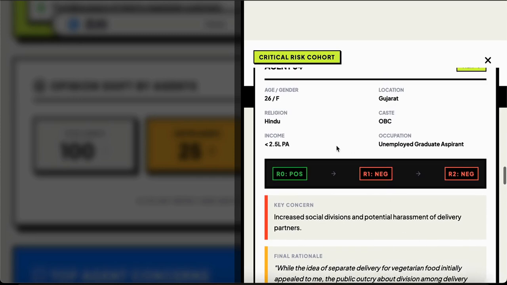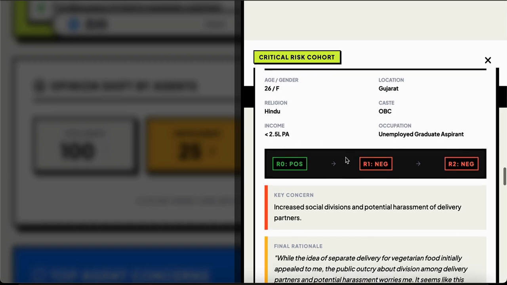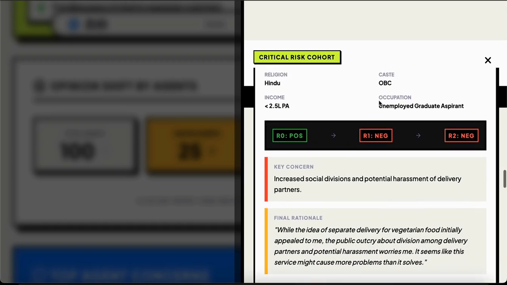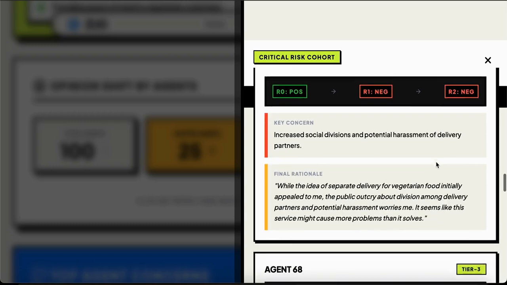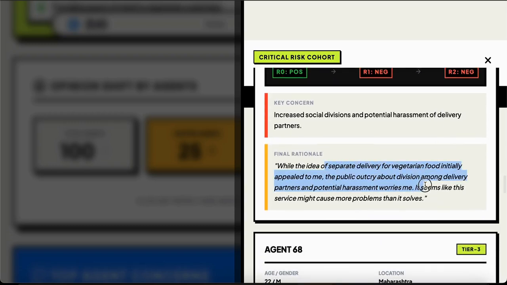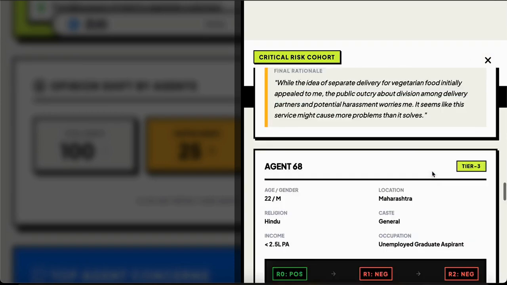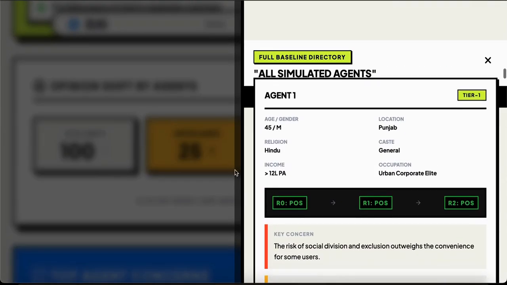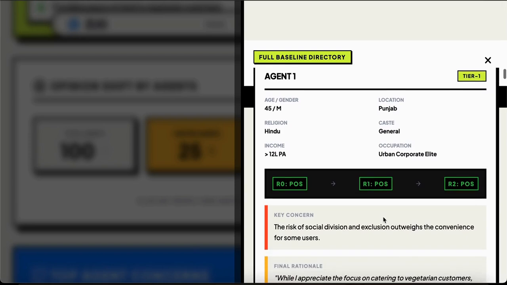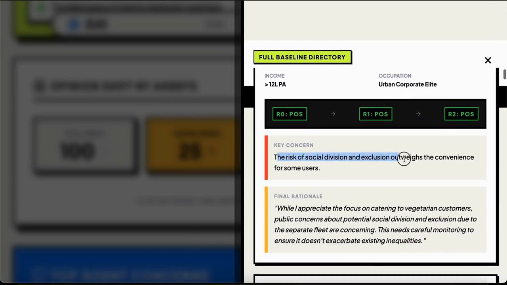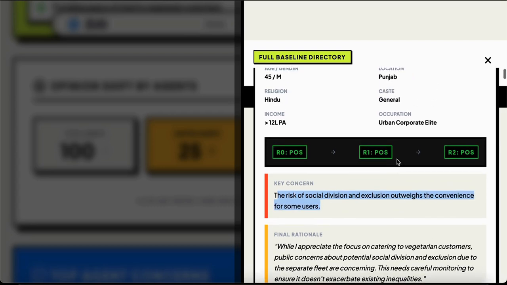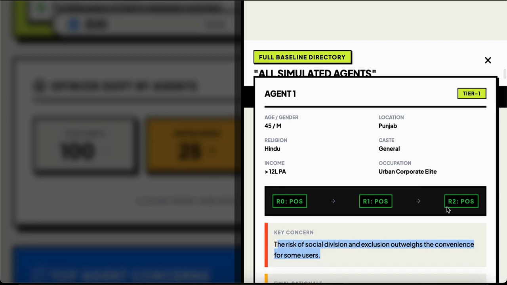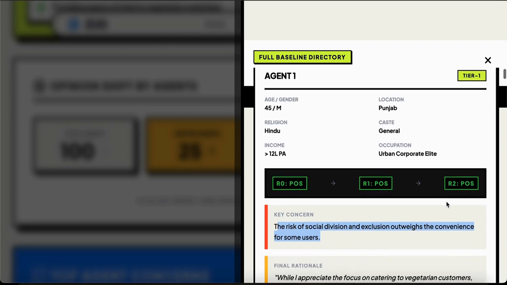The same goes for this agent as well. Agent 64, her income is less than 2.5 LPA. She's an unemployed graduate aspirant. She liked the idea, but had the same concern about social division and the potential harassment of delivery partners. And this is the total report given. Here is how the positive agents reacted: the risk of social division and exclusion outweighs the convenience. Still, he liked the idea because tier 1 cities have somewhat more open-minded people.